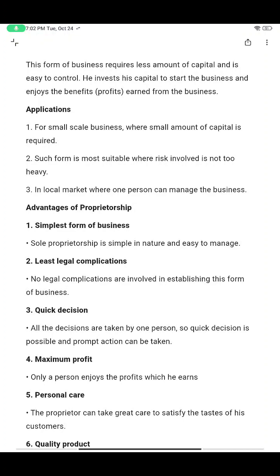Basically, this type of business nowadays is seen in shops. If you see the shops, they are run by only one person. I'm talking about small shops, not the malls and supermarkets. All those small shops are run by one person. So even if the person gets a loss, he should bear the loss, and if that person gets a profit, only that person will enjoy the profit. So the risk is also a bit less.